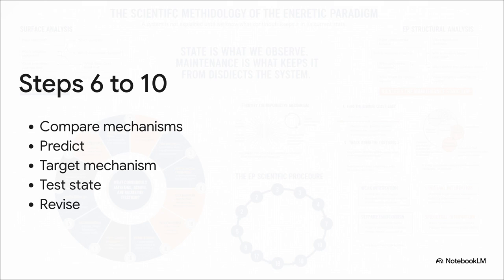Then, the second half pivots to hardcore scientific testing. Step 6 compares competing mechanisms, which naturally allows you in Step 7 to derive those distinguishing predictions we talked about. Once you have those, Step 8 is designing interventions that target the mechanism, not the symptom. Step 9 observes if the state actually persists without external life support. And Step 10? It's the hardest part, humbly revising your model when the evidence inevitably proves you wrong. This 10-step loop forces you to intervene at the structural level and guarantees you aren't just slapping on a temporary patch.